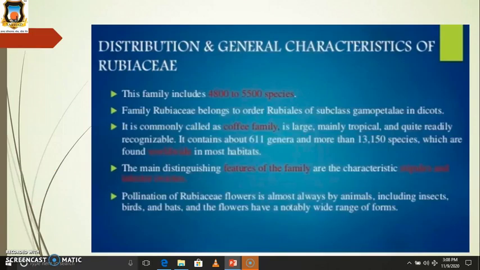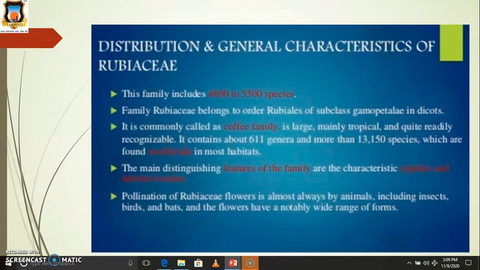Then distribution. These families include 4800 to 5500 species. This family Rubiaceae belongs to order Rubiales and subclass Gamopetalae in the dicot division. This family is also called the coffee family. It is large and mainly distributed in tropical areas. It contains a total of about 611 genera and more than 13,150 species, found worldwide in most habitats.